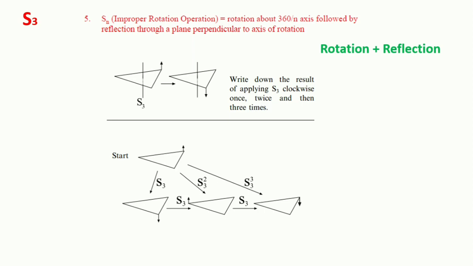It is denoted by S. I would like to share more information right after the examples. We should know about the improper rotation operation. It is rotation then reflection. We have to rotate the molecule first, then apply the reflection. The result is the improper rotation or improper operation.